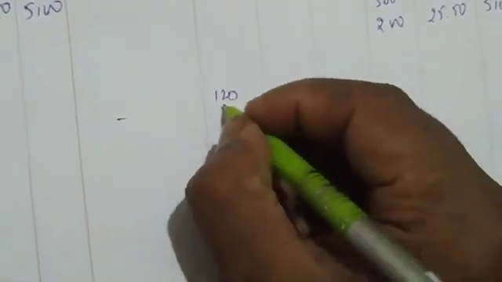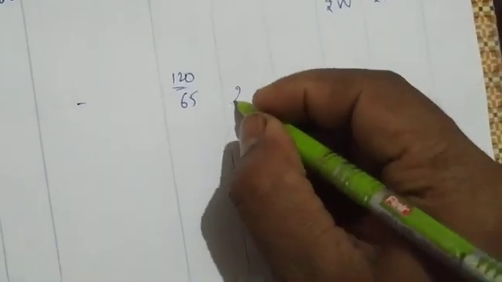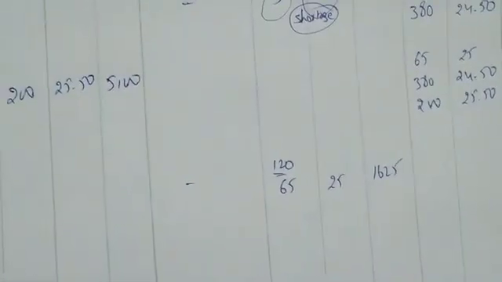There is no requisition number, so let me write 120 here, because here we have only 65. So we have to issue 120 units. First issue 65 units. 65 into 25 is 1625.